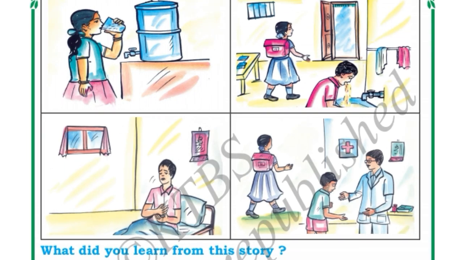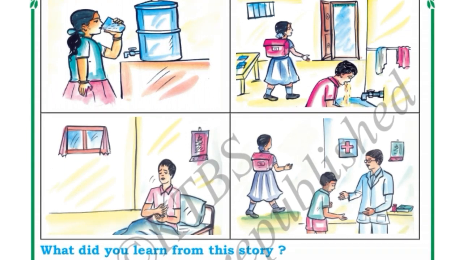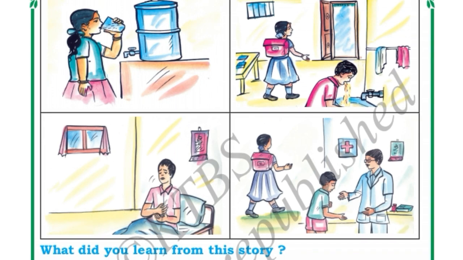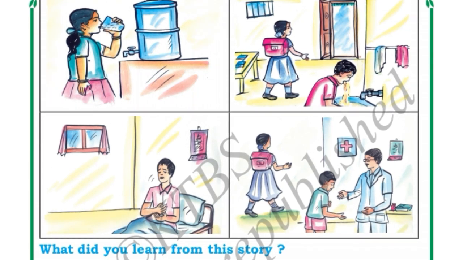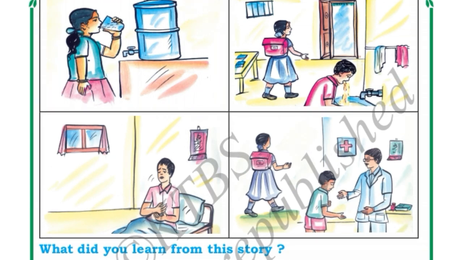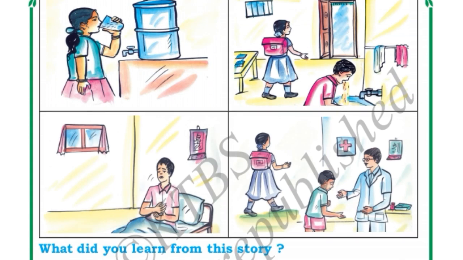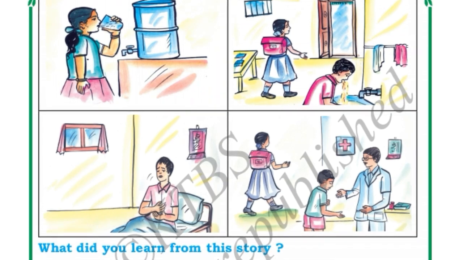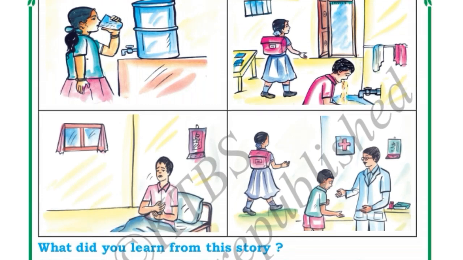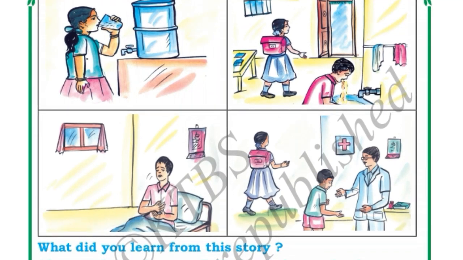Here you can see the boy has felt sick, he is vomiting, whereas the girl is going to the school happily. So the boy is not well, he felt sick, and the girl is going happily to the school. The boy goes to the doctor and he gets to know that he felt sick by drinking the water from the pond where the woman is washing the clothes. The washing clothes water will be dirty, right? So by drinking the dirty water a boy fell sick.